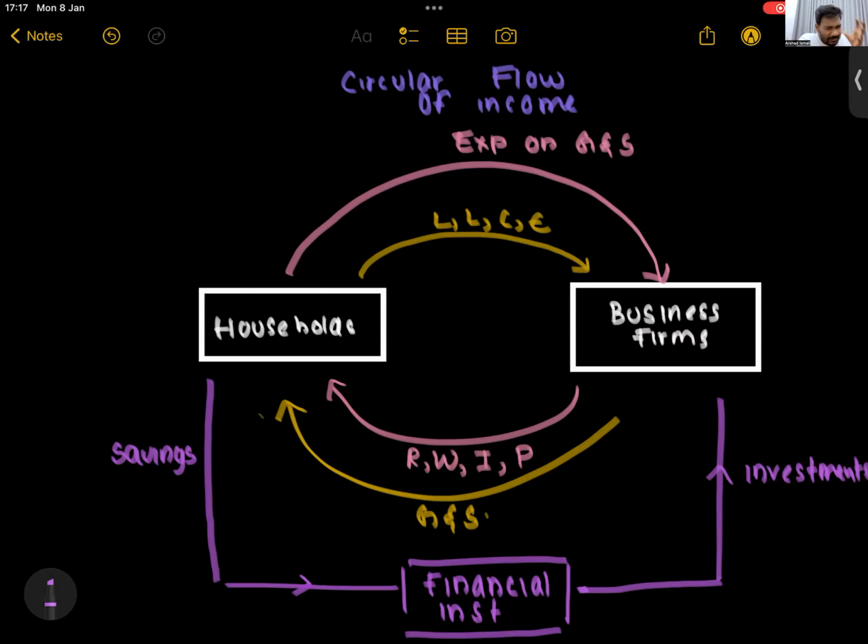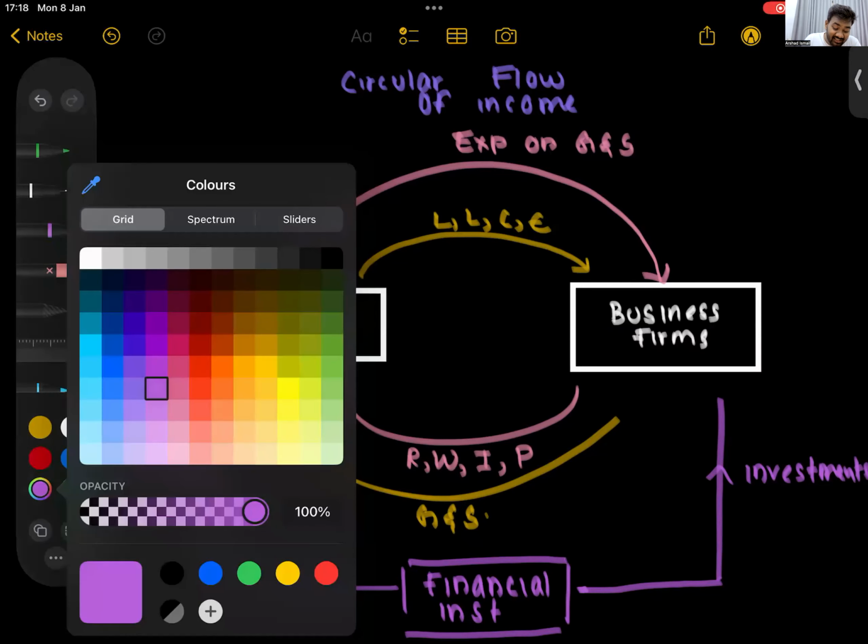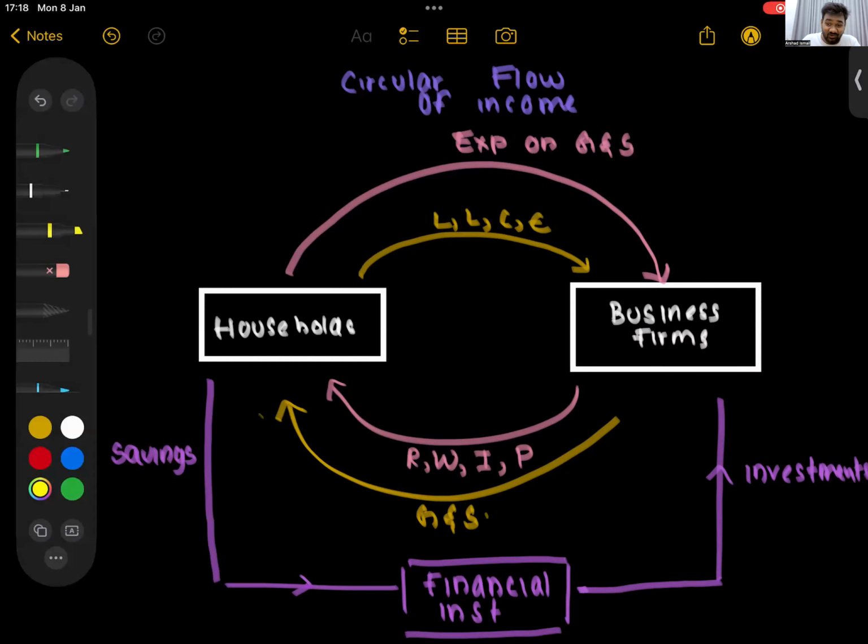When we are going from a simple economy to a closed economy, or a three-sector model, who gets added? The government.